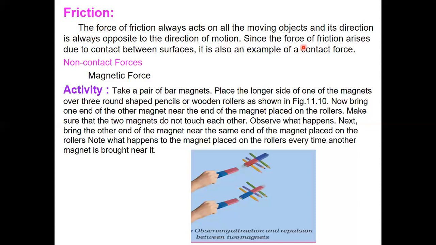And since the force of friction arises due to the contact between the surfaces, it is also an example of a contact force. Friction is also an example of a contact force.